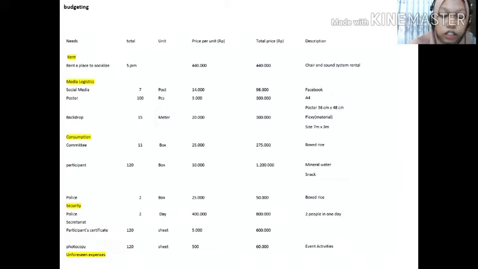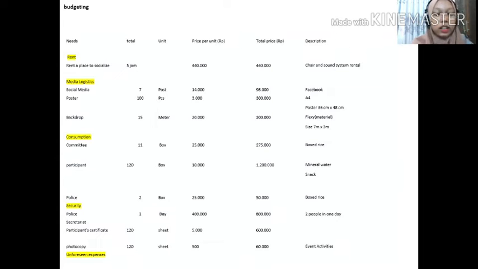Description: flexi and size. Consumption committee, total 11 boxes, price per unit 25,000, total price 275,000, description box size.